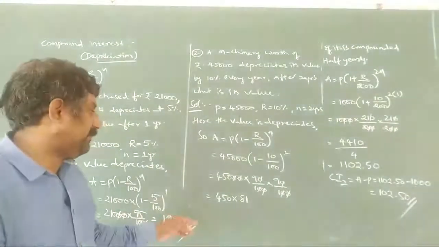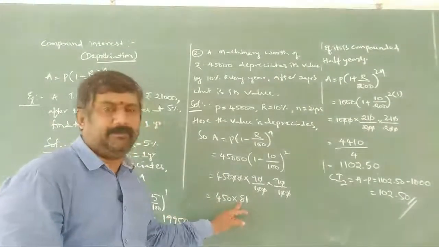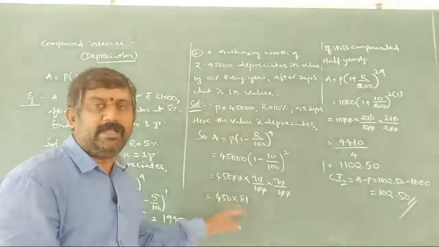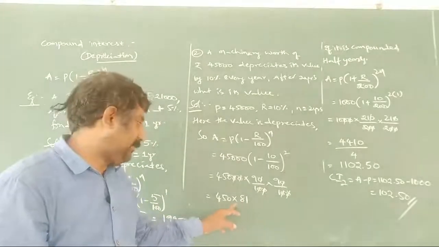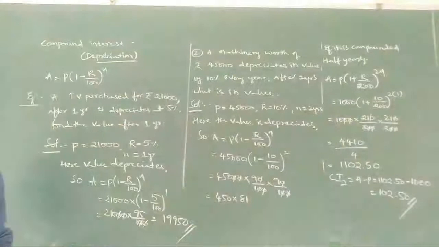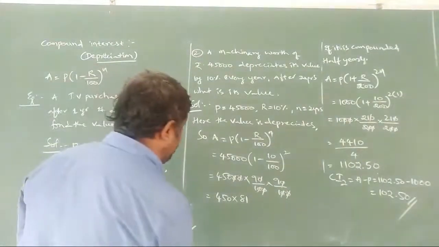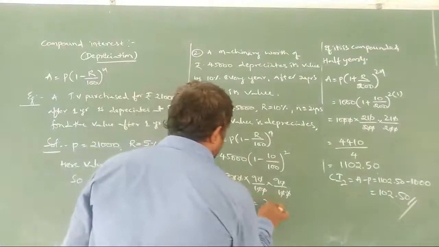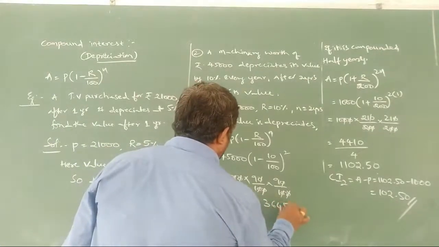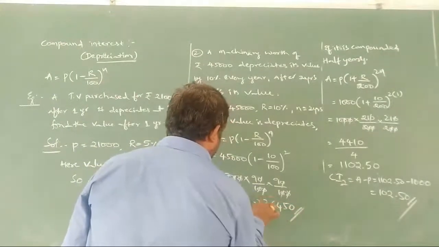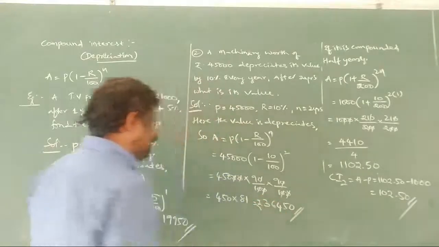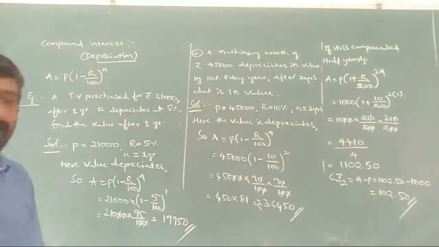Simple thing. 45 8s are 360, 45 1s are 45. So for 3,600 we are going to add 45. That is 36,450, the depreciated value of the machinery after 2 years.